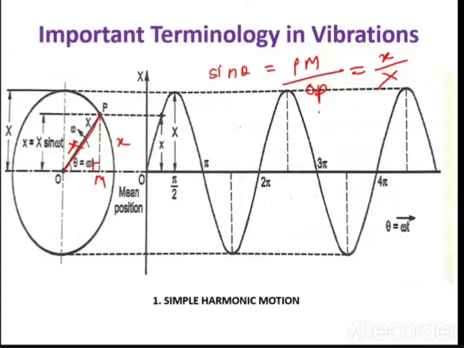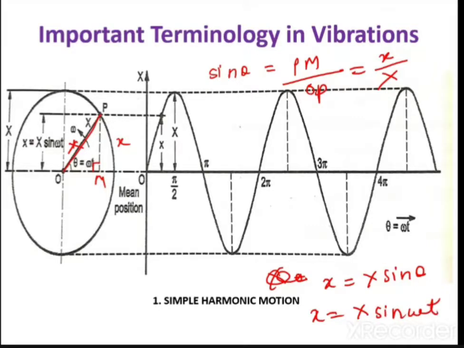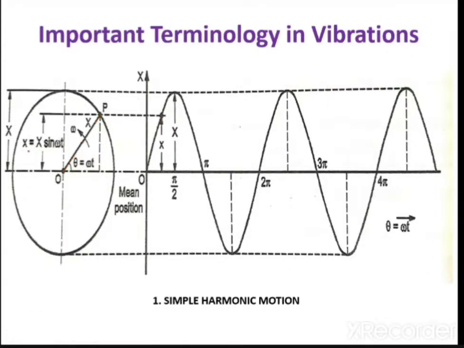So from this I am getting small x is equal to capital X sine theta. So small x is equal to capital X sine omega t. Okay. So this x is equal to X into sine omega t. So this displacement is equal to maximum displacement multiplied by sine of theta. Now message me, have you understood this concept? How this x is equal to capital X sine omega t? Please message me fast. Have you understood this or not?